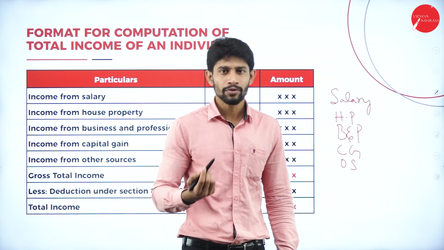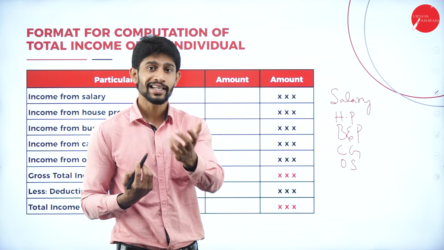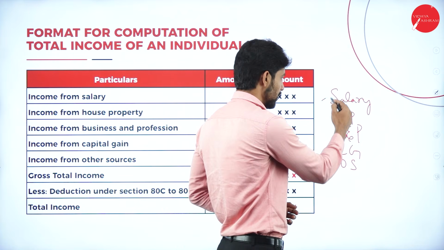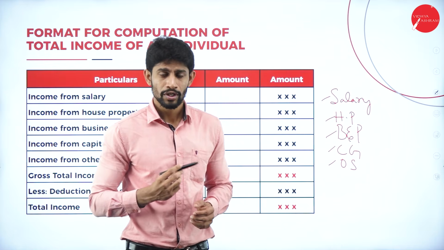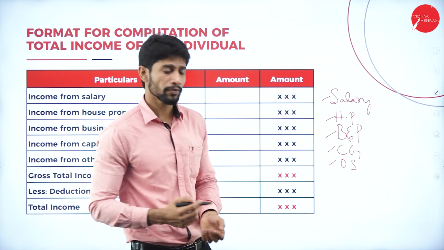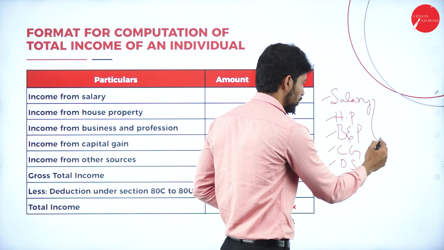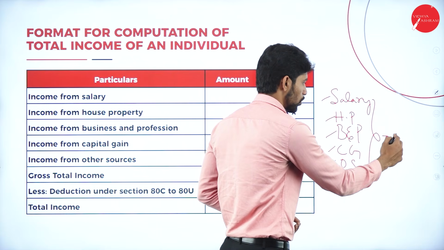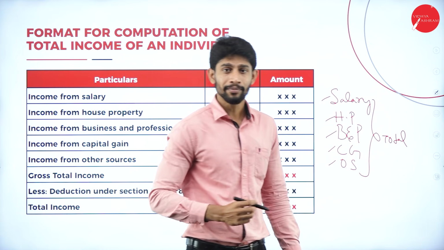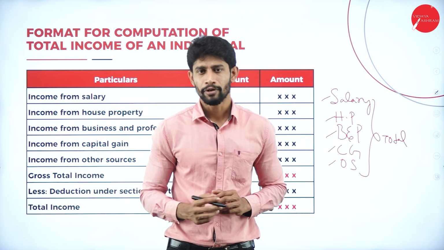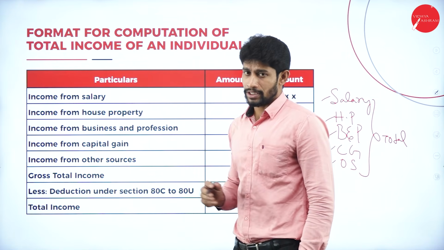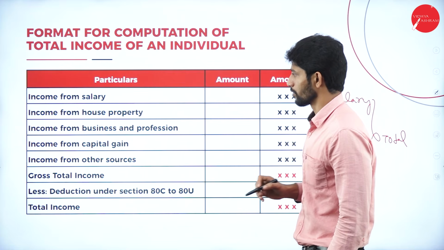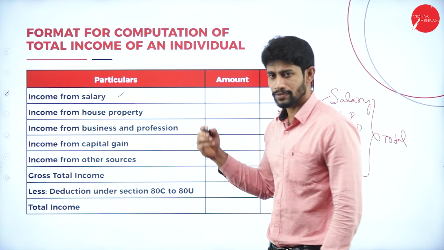So we will find out the income under each head, that is salary, house property, business and profession, capital gain, other sources. After finding out under each head, what will we do? We are going to total all 5 heads of income. That is called total income of an individual. So how are we supposed to do it? This is the format. So particulars, amount.